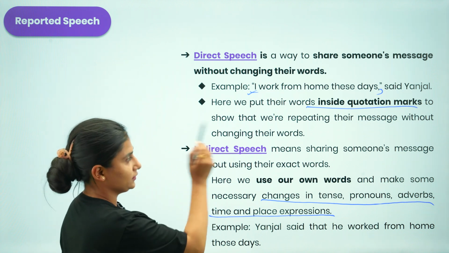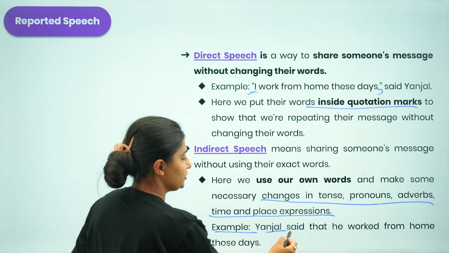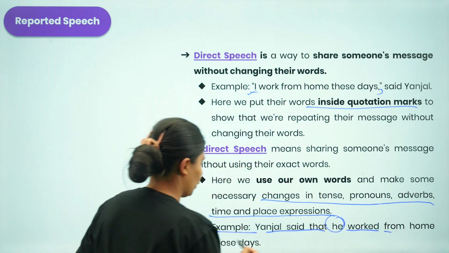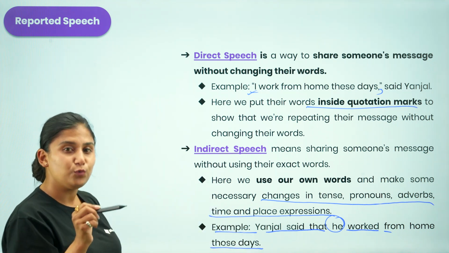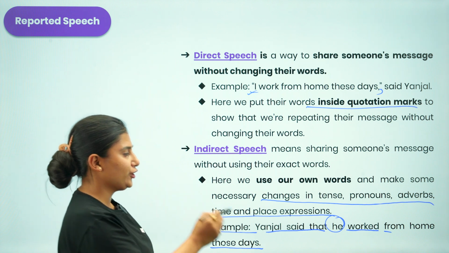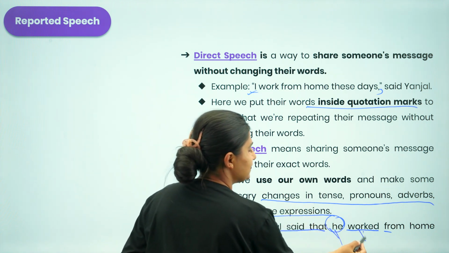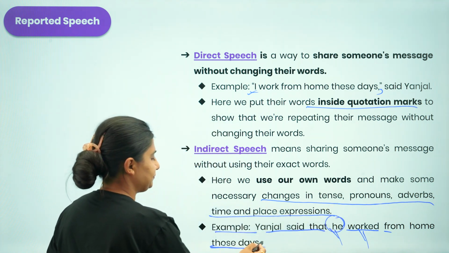Here I have the example: Yanjal said that he worked from home those days. As I am reporting what Yanjal said, I brought changes in the pronouns, in the tense, and in the expressions as well.